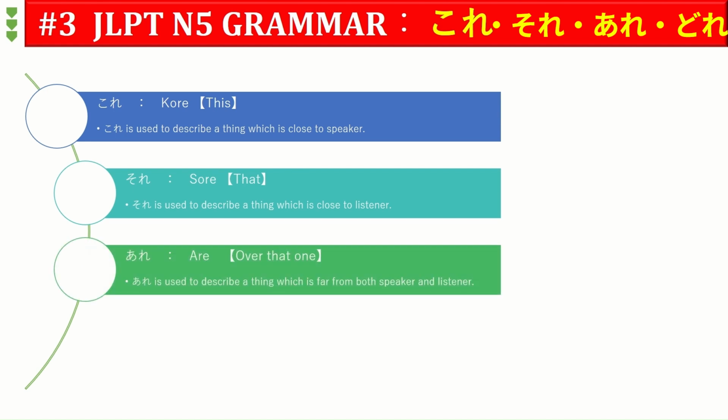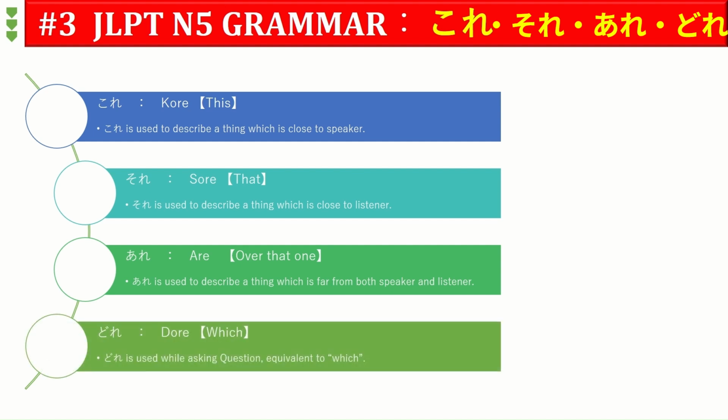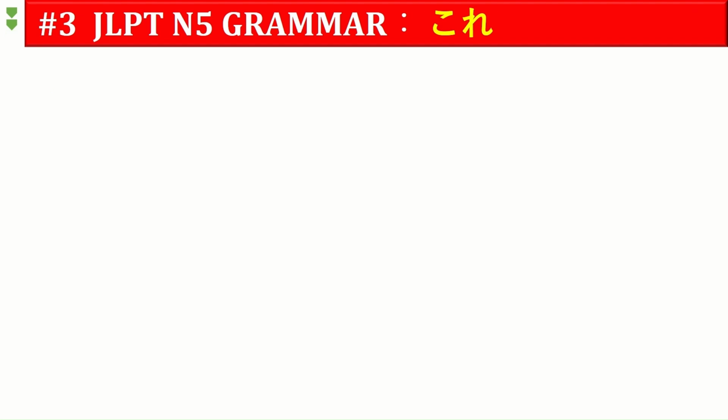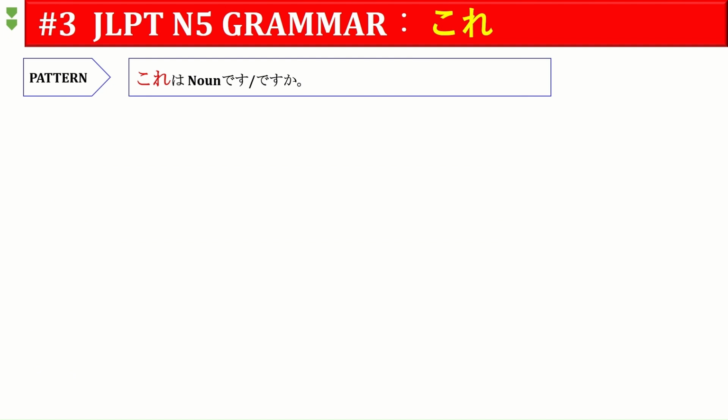The third one, are, means over there. Are is mostly used to describe anything which is far from both speaker and listener. Ultimately, let's learn the question word also, dore. Dore means which. Let us get into each portion one by one in detail with examples. The first one, kore. The pattern of kore is kore wa noun desu or noun desu ka.